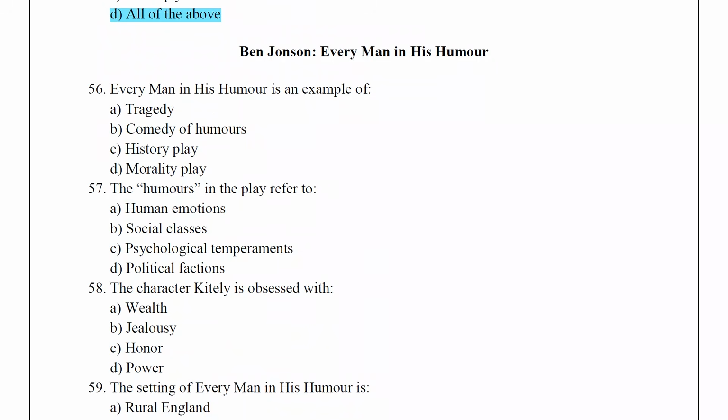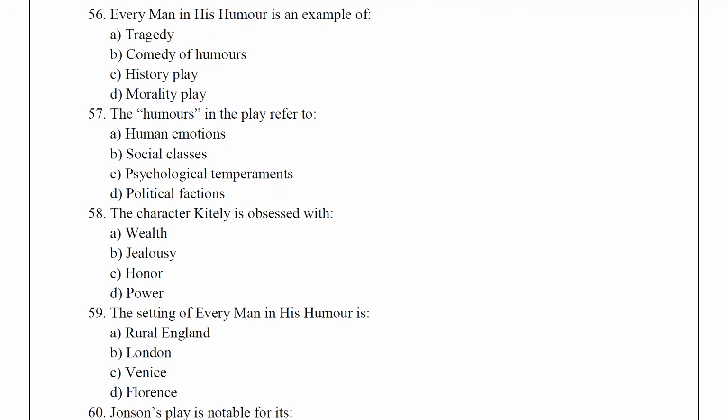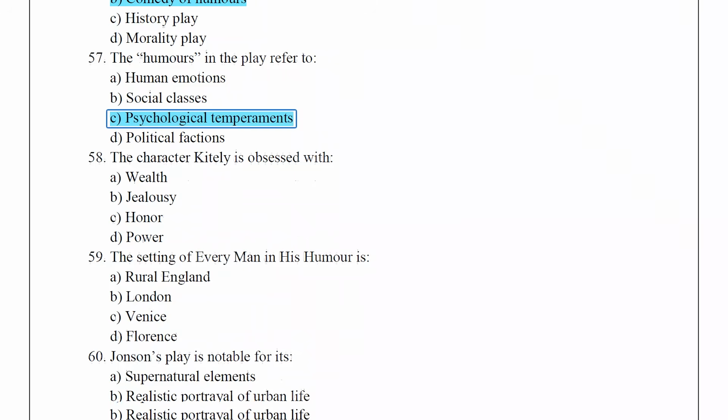The next topic, Ben Jonson's Every Man in His Humour. Every Man in His Humour is an example of comedy of humours. The humour in the play refers to psychological temperaments.